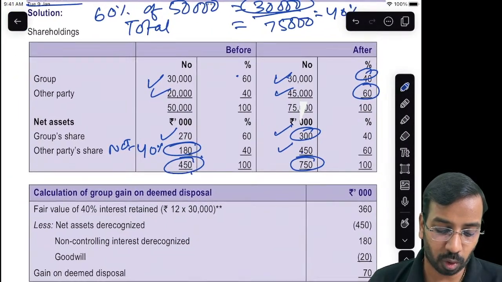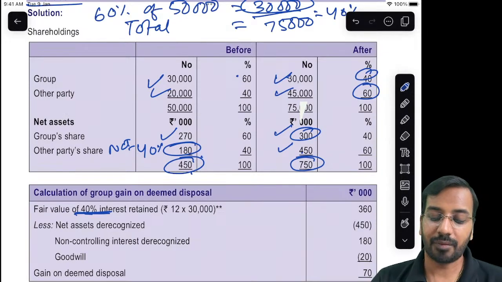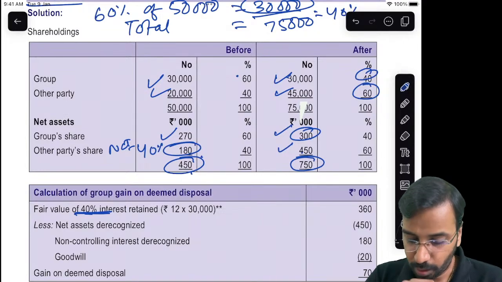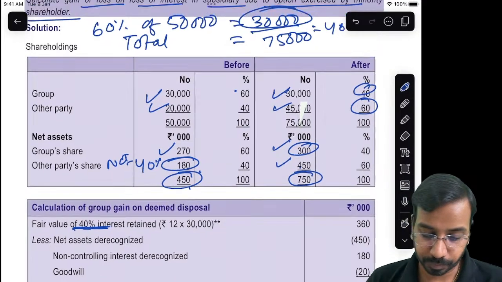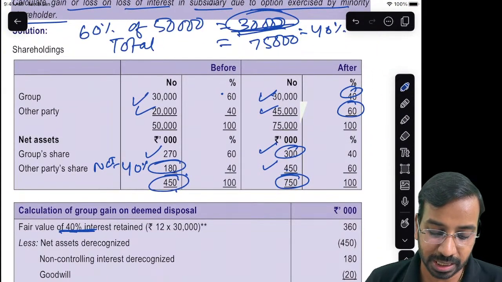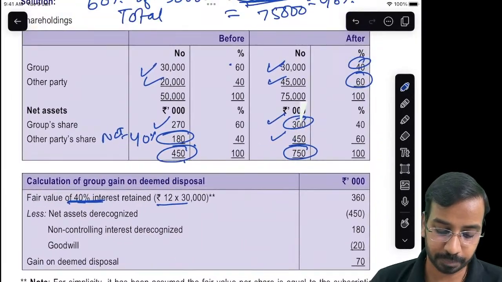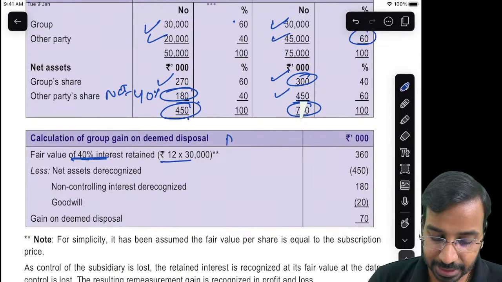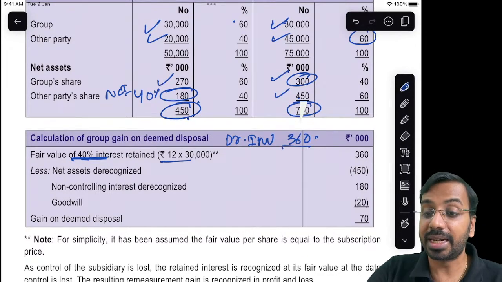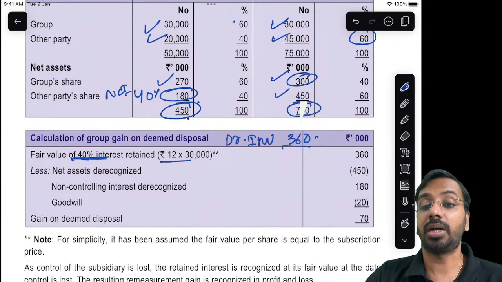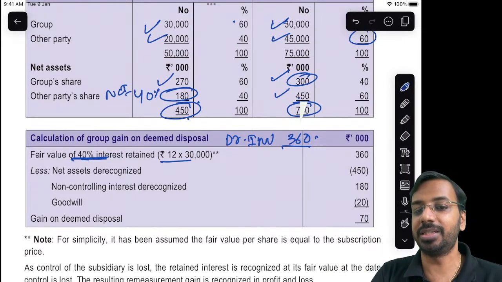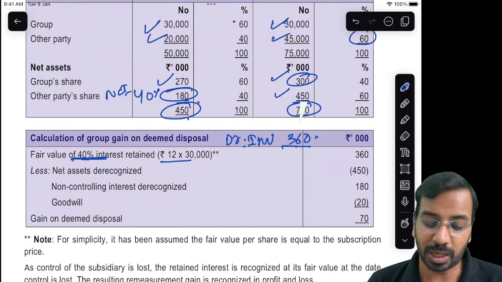What is the fair value of interest retained? We have 30,000 shares, and those 30,000 shares are valued at 12. So we will debit investment at 360, which means we will recognize the investment. Whenever we prepare consolidated financial statements, we de-recognize or don't show the investment in subsidiary. Now it is not a subsidiary anymore, so you will debit investment by 360.